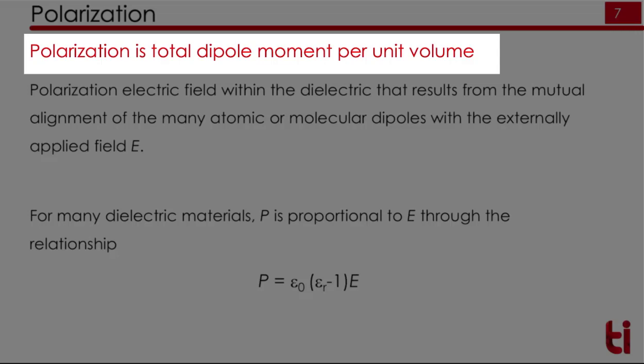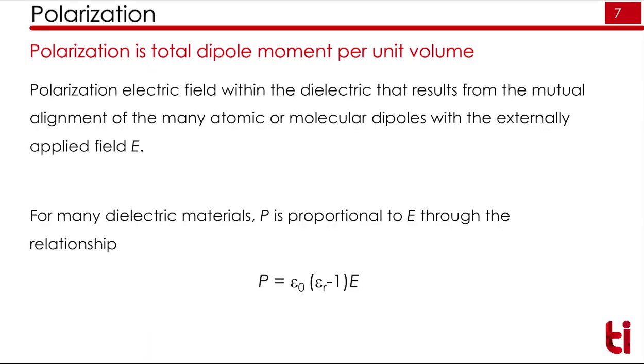Polarization is the total dipole moment per unit volume. For many materials, the relation between polarization P and electric field E is given by P equal to epsilon 0 (epsilon r minus 1) into E. So P is directly proportional to the electric field.